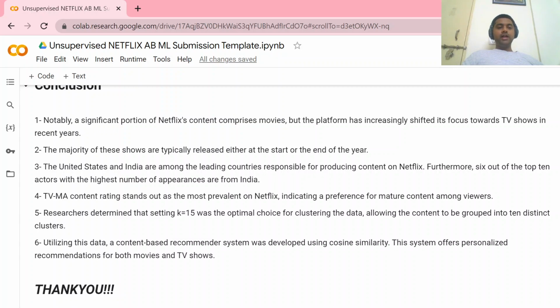Utilizing this data, a content-based recommender system was developed using cosine similarities. This system offers personalized recommendations for both movies and TV shows.